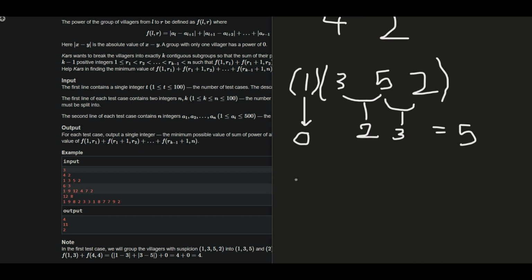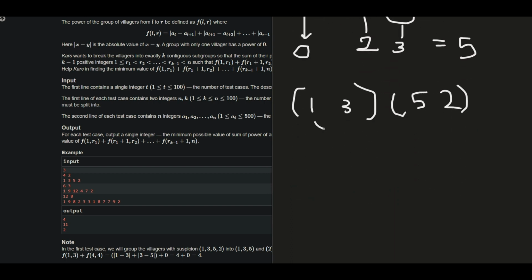So what can be another case? I can consider 1, 3 in one segment and 5 and 2 in the other segment. In this case the power would be 2, and this would contribute 3, so the power will be 5.